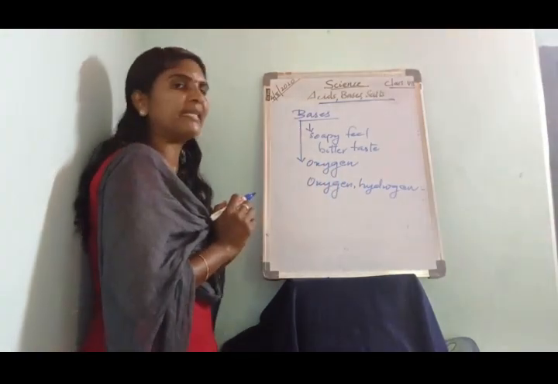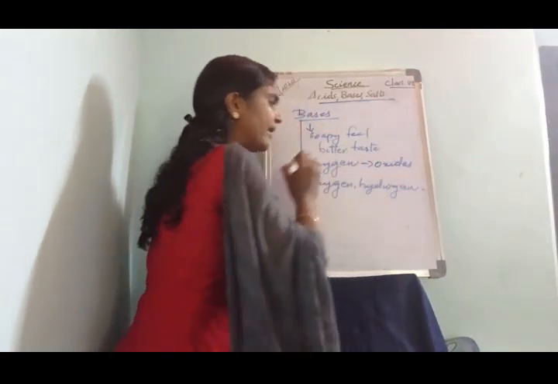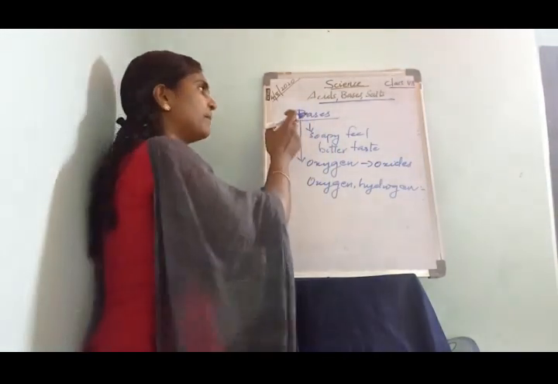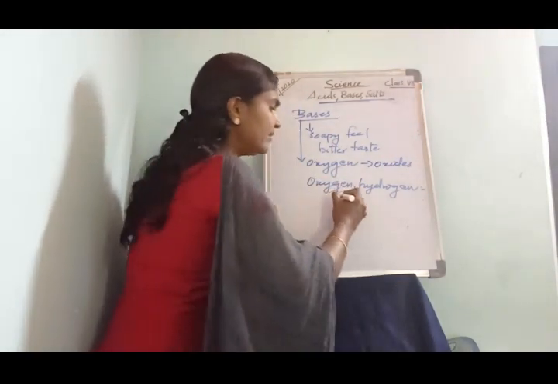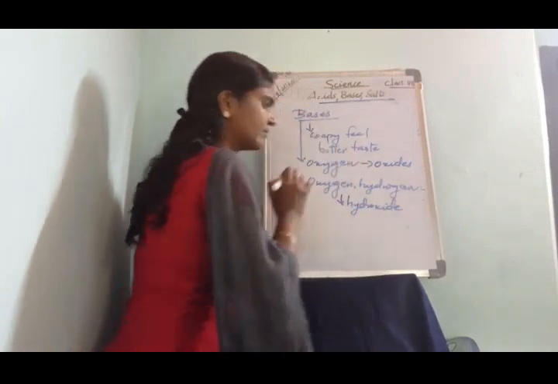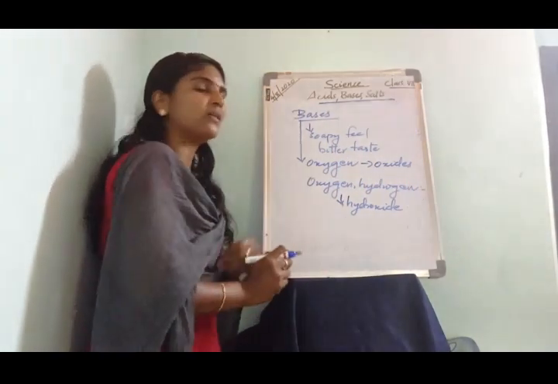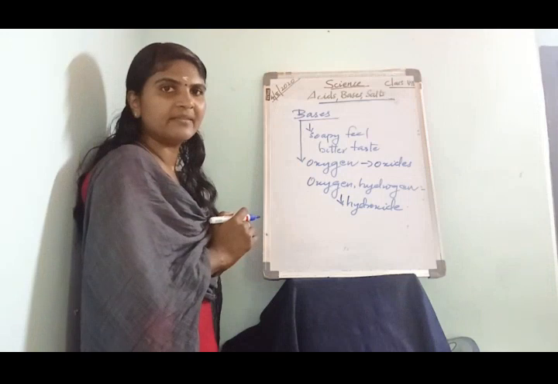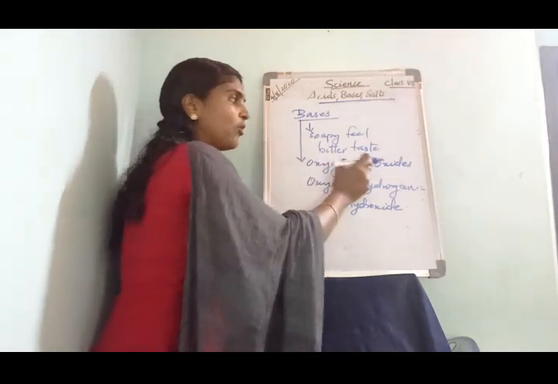The bases that contain oxygen are called oxides, and the bases that contain oxygen along with hydrogen are called hydroxides.